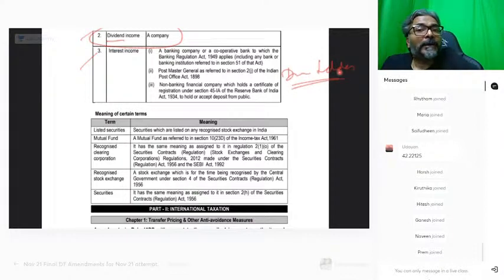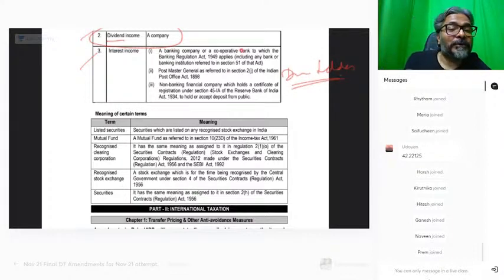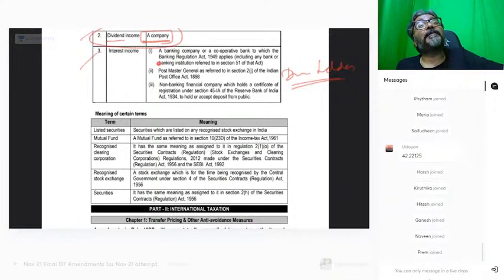So therefore, like a company, and the company, students, did they mention a listed company? Did they mention listed company? No. So here, if supposedly a private company or a closely held company is giving a dividend, to whom are they giving the dividend? If they are giving the dividend to the shareholders.